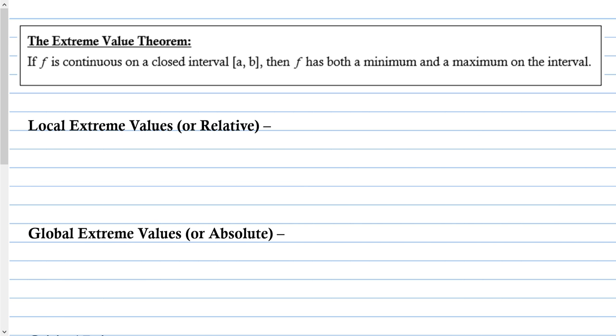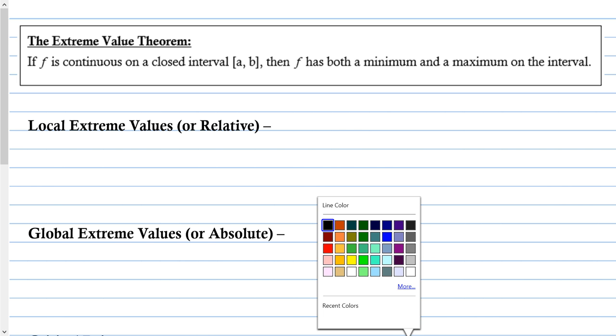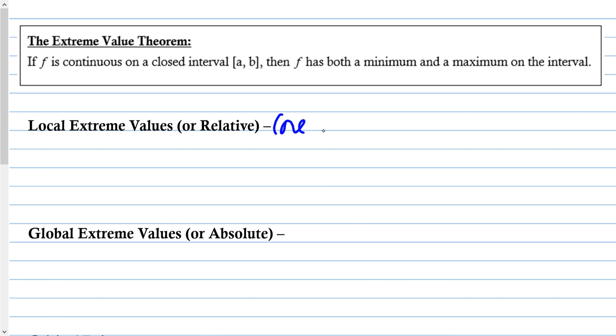Local extreme values are sometimes called relative extreme values, or the relative minimum, or the relative maximum. When you think of local, I want you to think of nearby. Just like local, right? The word local means that something is within your neighborhood or community, it's nearby. Local extreme values are low and high points, but they are not necessarily the most extreme low and high points. So they're just minimums and maximums.